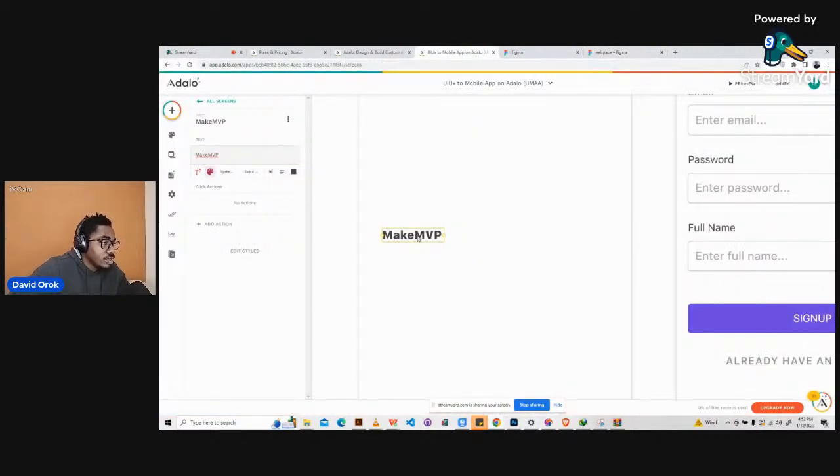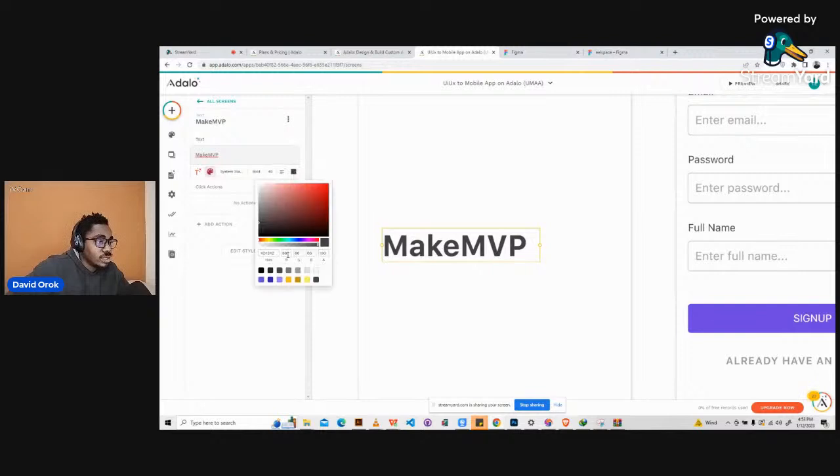Here, instead of bold, I just want us to follow what is there on the design, because the idea of having a UI UX design is for you to follow it to the letter and replicate what is there. The designer said bold, so I make it bold. The designer said this is 40, so I make this 40. Let me adjust this a bit. The designer said the color is this color code, so I just put the color code here.